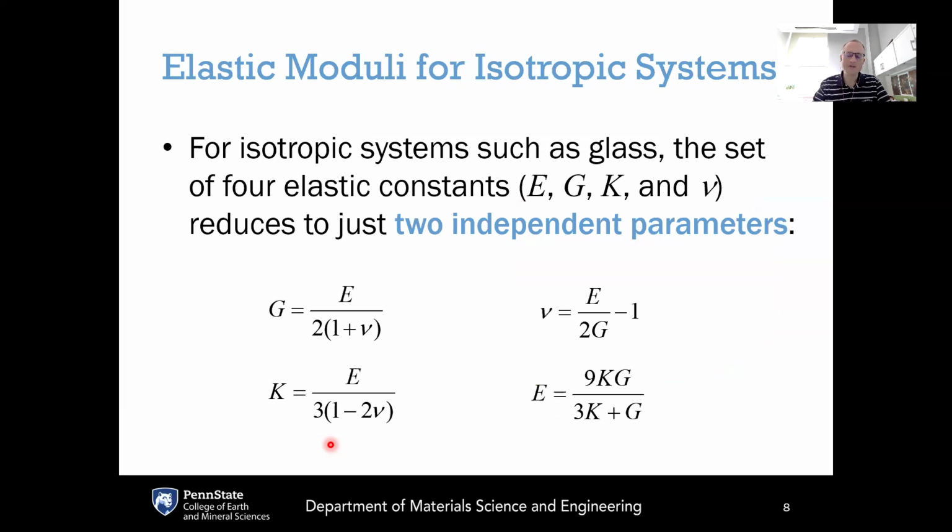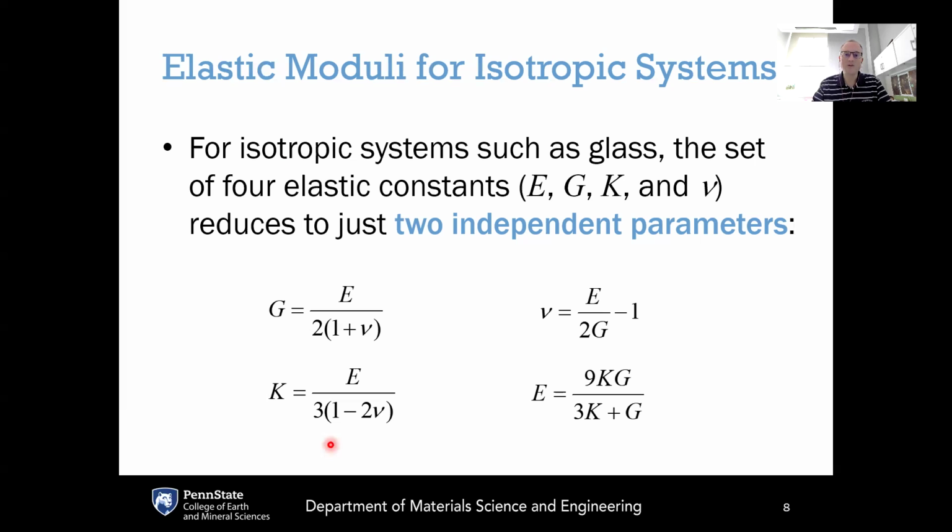Now, one of the nice things about glass that makes it a little bit easier to study compared to many crystal materials is that glass is isotropic, meaning that the properties are the same along different directions. And what this means is that you could change the direction of application of stresses, and the strain responses are going to have the same magnitude in response to those stresses because the directionality of the loading doesn't matter.